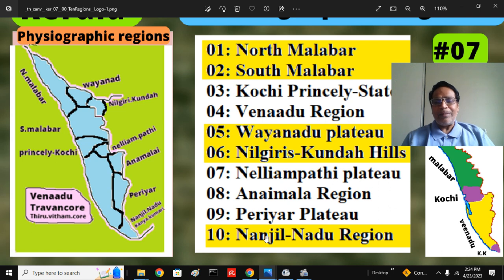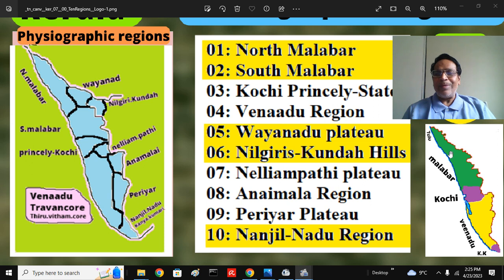So the Periyar Plateau, this is Agastyamalai region or Nanjil Nadu, Kanyakumari. 10 regions. How do you remember? You remember very easily Malabar and Kochi and Venaadu. We have made 2 parts in Malabar, so there are 4 here.